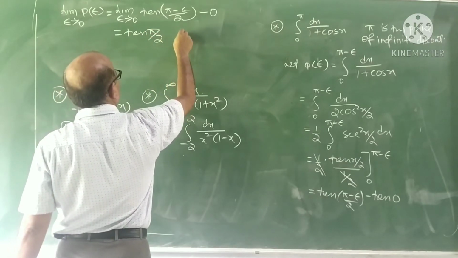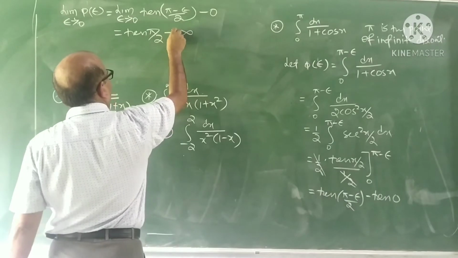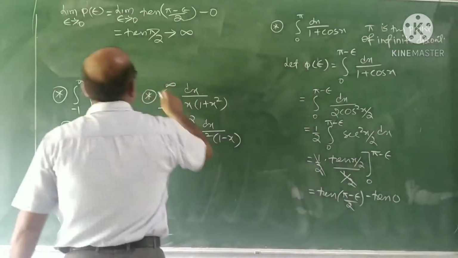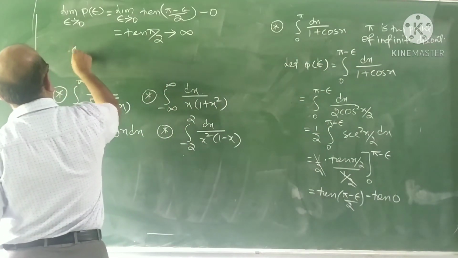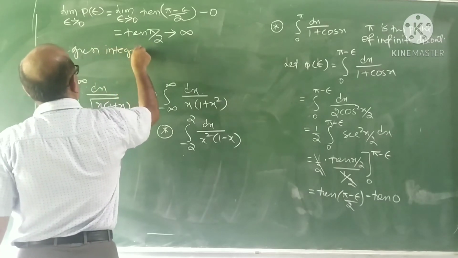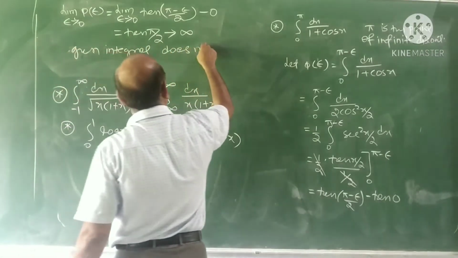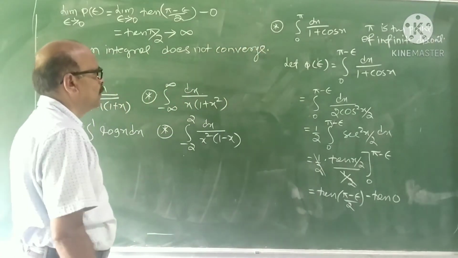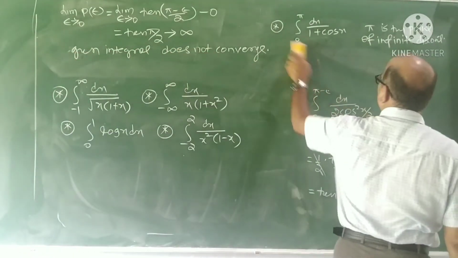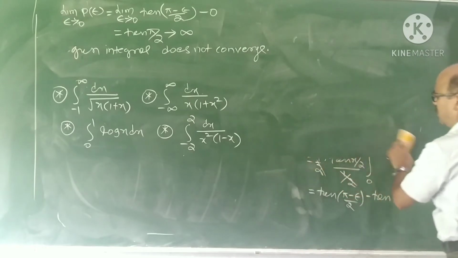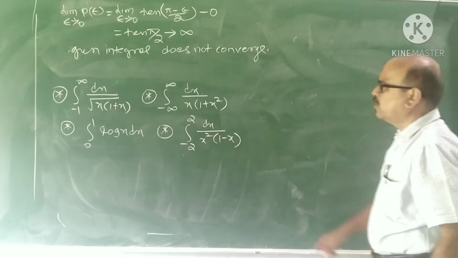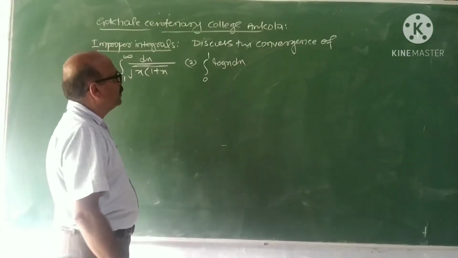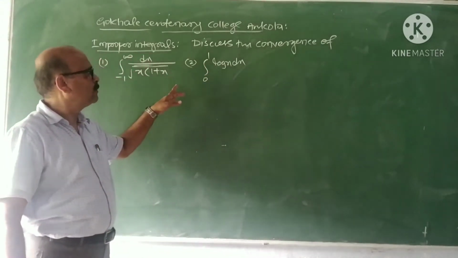What is tan pi by 2? Infinity. Tan pi by 2 is infinity. So what is your conclusion? The conclusion is that the given integral does not converge. That is the conclusion. I hope all of you followed the solution, and you have to try some more examples. In this video, I consider some more examples on improper integrals.